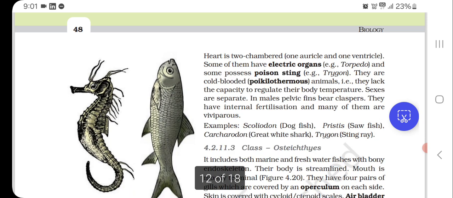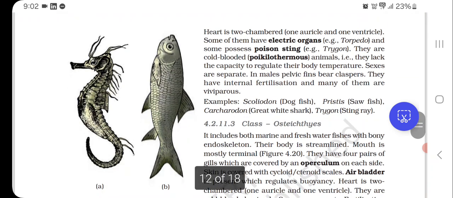Heart is two-chambered, one auricle and one ventricle. Some of them have electric organs, for example Torpedo, and some possess poison sting, Trygon. They are cold-blooded, poikilothermous animals, that is, they lack the capacity to regulate their body temperature. Sexes are separate. In males, pelvic fins bear claspers. They have internal fertilization and many of them are viviparous. Examples: Scoliodon, dogfish, Pristis, sawfish, Carcharodon, great white shark, Trygon, stingray.